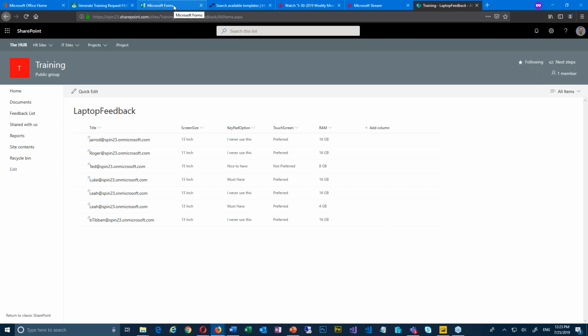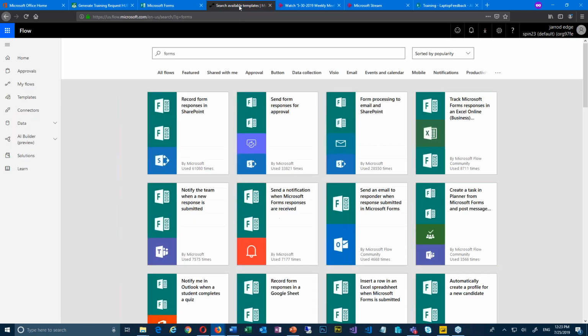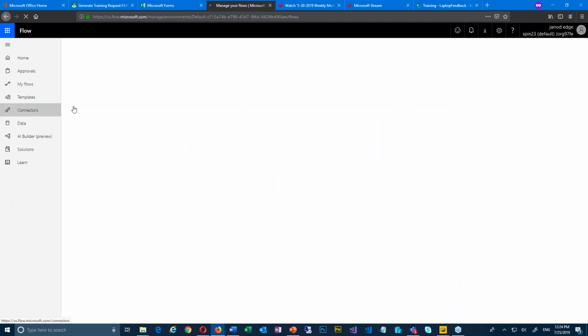So I've got that form where people fill it out. What I have over here is a Microsoft Flow for that. In Microsoft Flow, there are tons of ways to integrate Forms. The very first one they show you, if you look up forms inside of here for templates, is record form responses in SharePoint. It can grab those items out of the form and put them into SharePoint for me, and that's what I did. I have a flow, and since you guys are actually asking the question, I will go in and click on that and show you the answer.